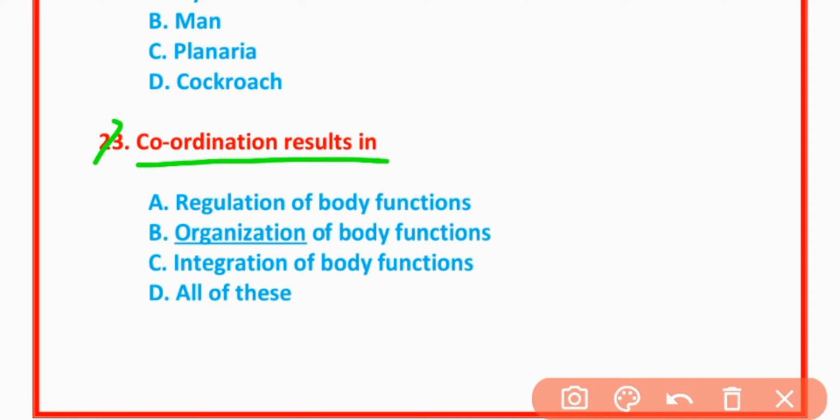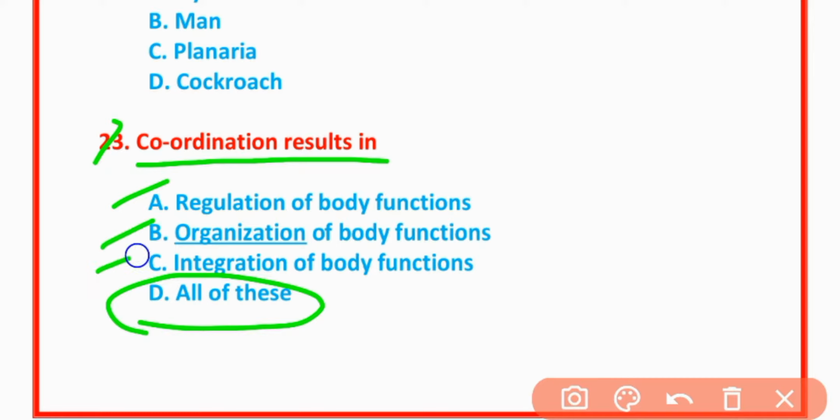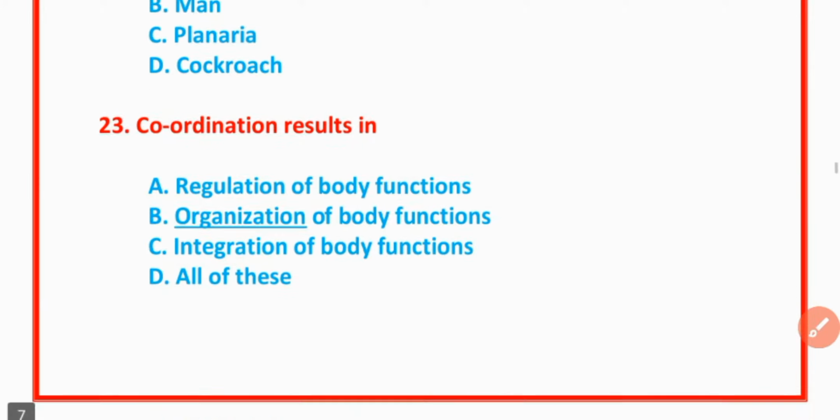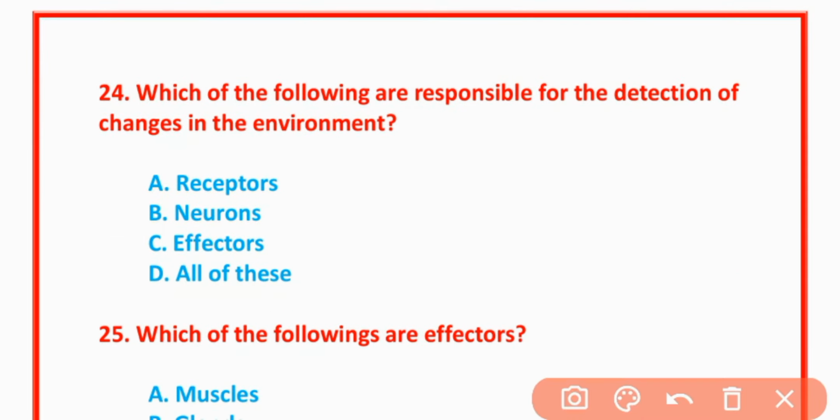Coordination results in all of these: regulation of body function, organization of body function, integration of body functions. MCQs number 24. Which of the following are responsible for detection of changes in environment? Receptors. Option A is correct.